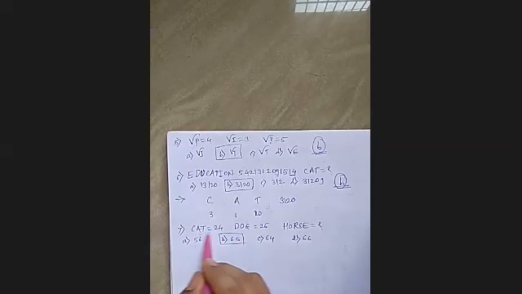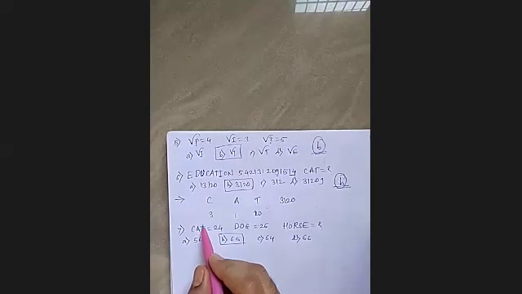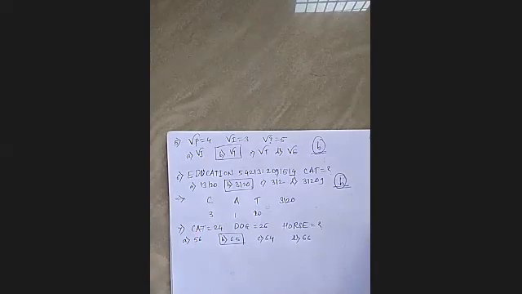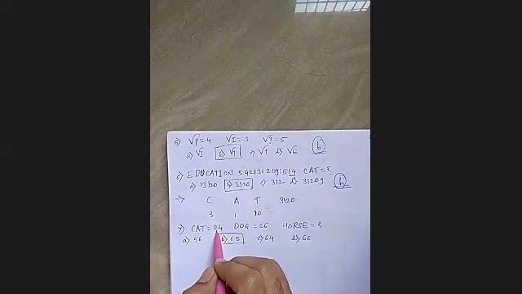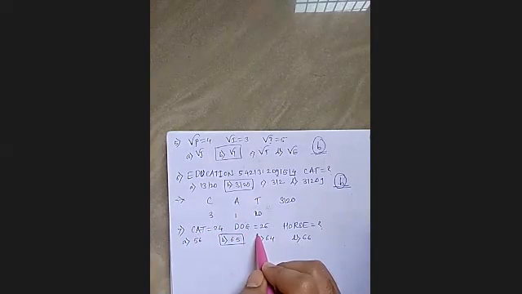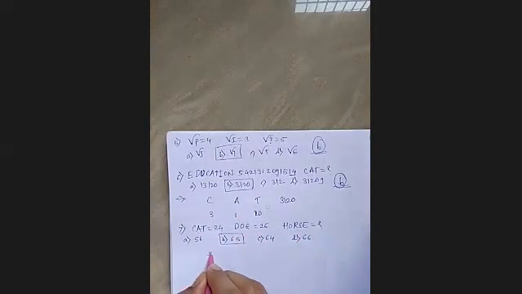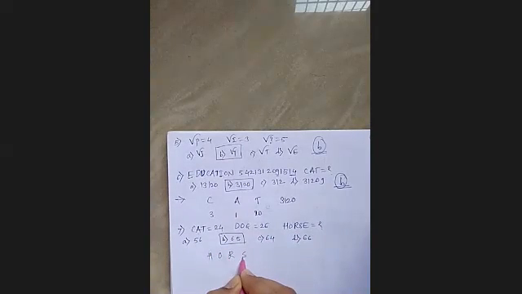So CAT: C is 3, A is 1, and T is 20. So this 20 plus 1, 21 plus 3, right, it becomes 24. Likewise, dog is equal to 26. So what could the horse be? It is simply H is 8, O is 15, R is 18, S is 19, and E is 5.